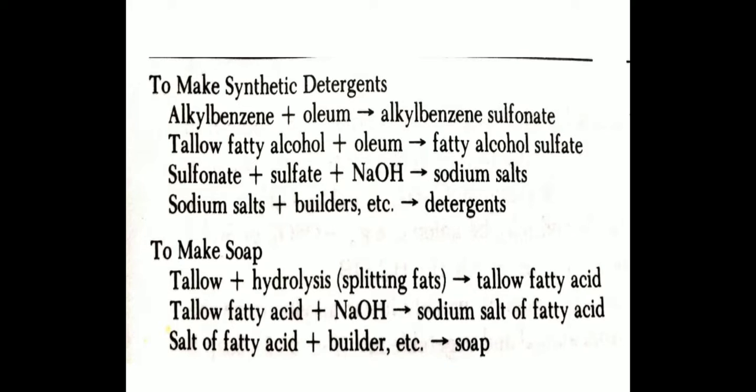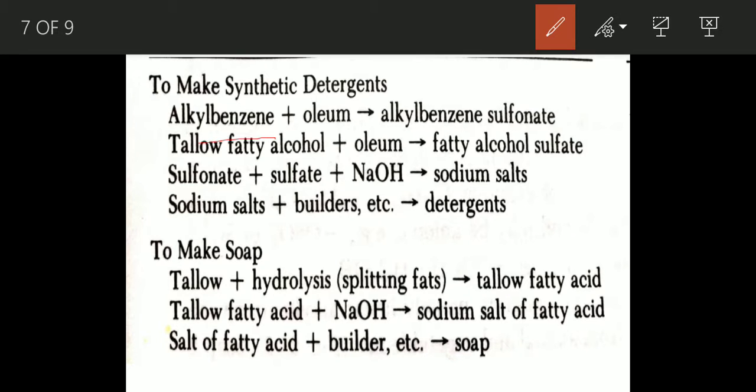Now, how we prepare detergent and how we prepare soap. In detergent, first alkyl benzene reacts with oleum to give alkyl benzene sulfonate. Again, in another reaction, fatty alcohol reacts with oleum and gives fatty alcohol sulfate. Now this sulfonate and sulfate react with caustic or sodium hydroxide to give sodium salt. We add builders to the sodium salt to give detergent.